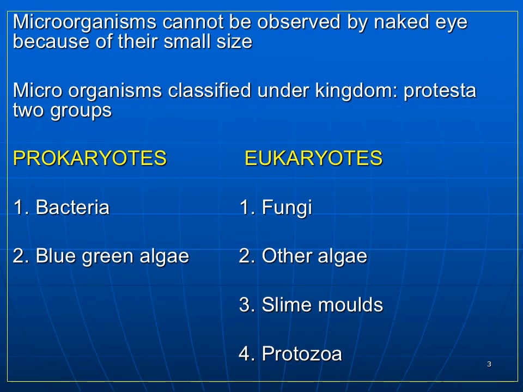Microorganisms cannot be observed by naked eye because of their small size. The microorganisms are classified under kingdom Protista. In this Protista, you have got two groups. One group is the prokaryotes and the other group is the eukaryotes. In the prokaryotes, the bacteria and blue-green algae organisms come, whereas in eukaryotes, fungi, other algae, slime molds and protozoa come.